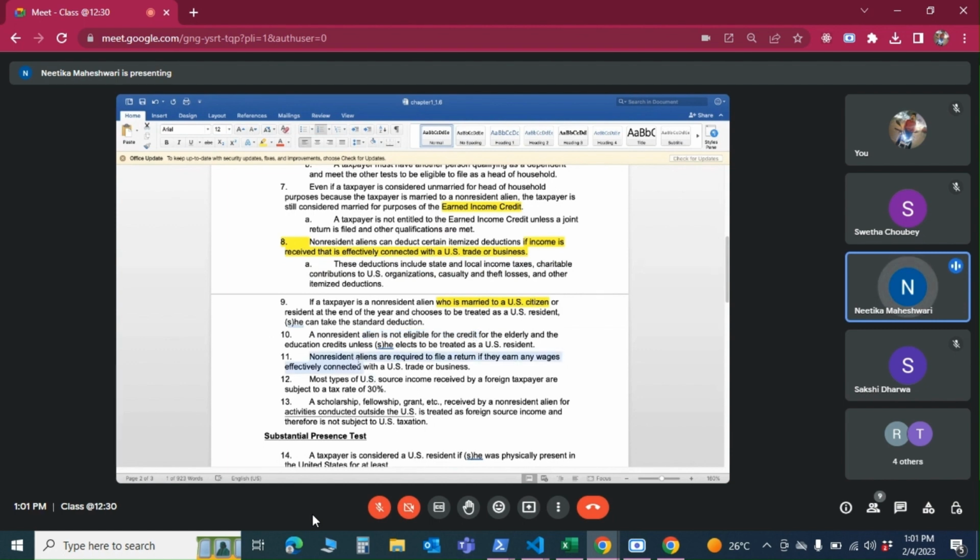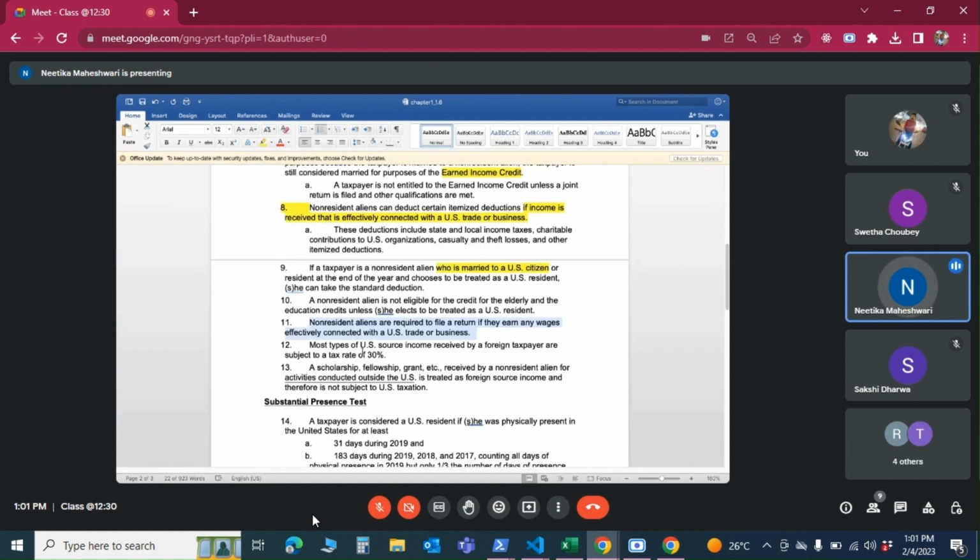But non-residents are required to file a return. That's the rule for everybody. If you are having income which is effectively connected with the US, then the US would want you to file a tax return. Any foreigner can apply for an ITIN and get a tax identification number, and then file the return as a non-resident.